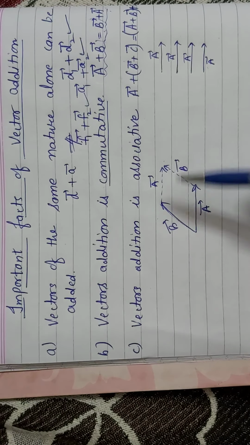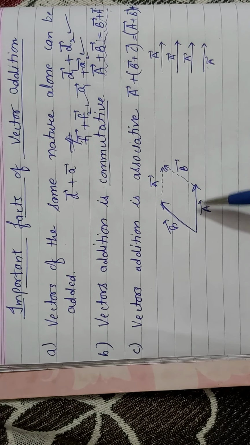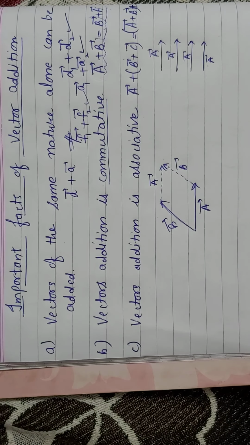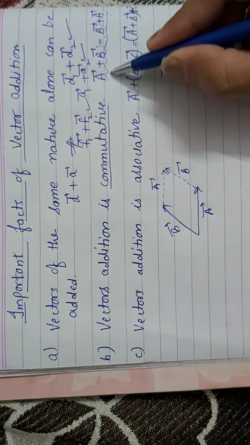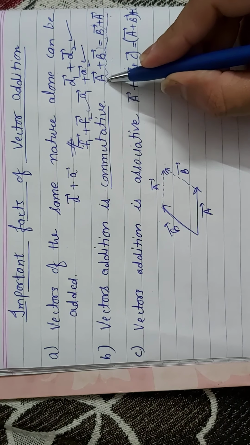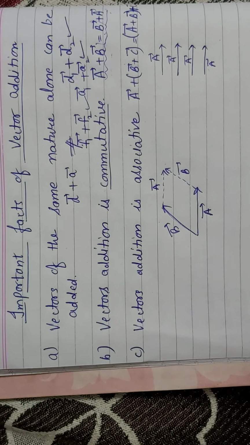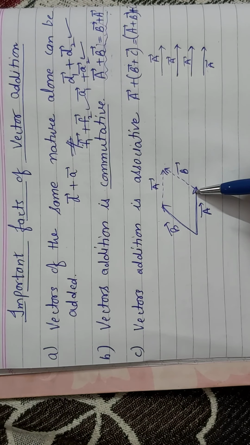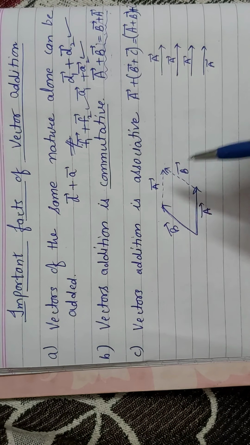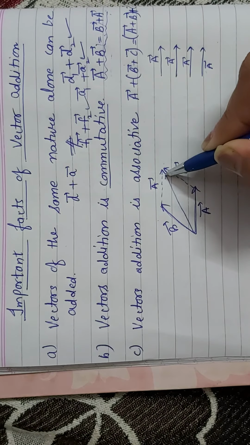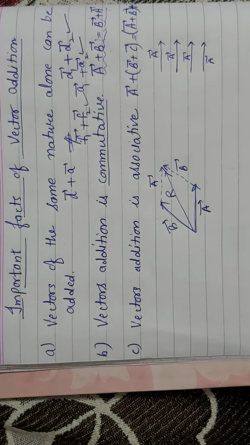So this B or this B represent the same thing, this A and this A represent the same thing. So first take the left hand side. The left hand side is saying initially we take the value of A, then we add B to it. So initially take A, then add B to it. The resultant vector will be given by this, and this is the R.